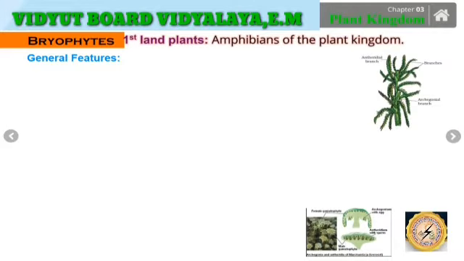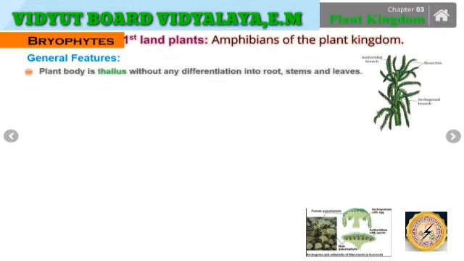Now, bryophytes are said to be the first land plants. They are exclusively the amphibians of the plant kingdom, found on both the land as well as in water.